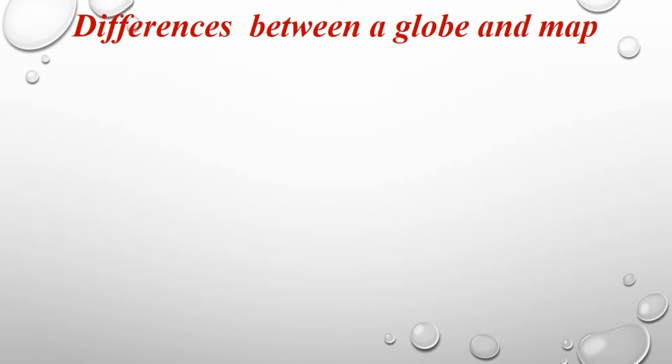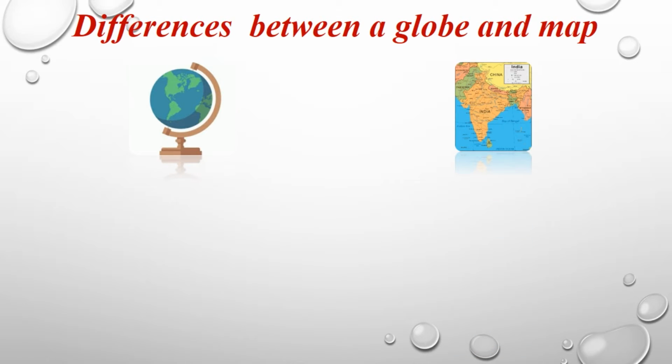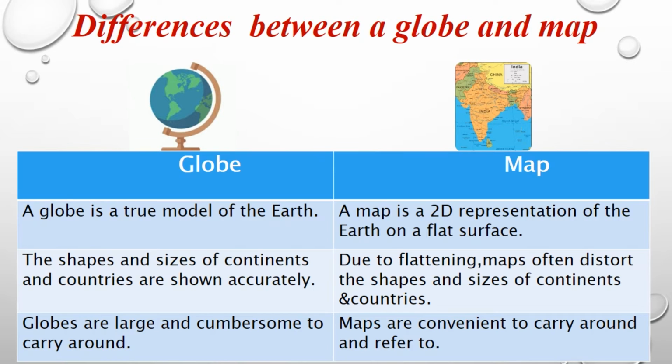Now we are going to see the difference between a globe and a map. We all know what a globe is and what a map is. What is the difference between a globe and a map? We all know the globe is the true model of the earth.